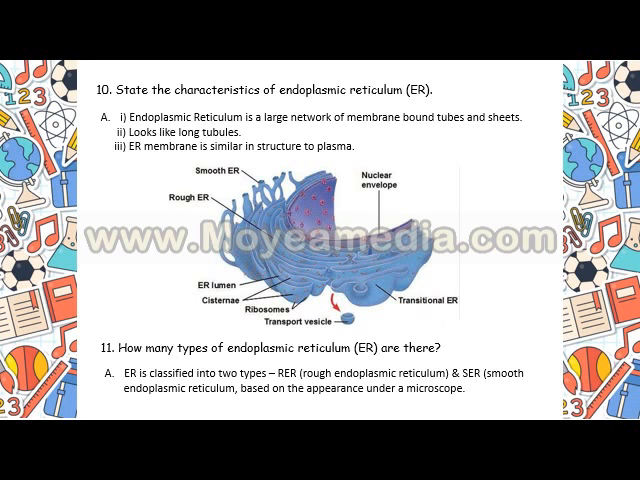If you go into the details of the diagram, you can find in the rough endoplasmic reticulum there are small red dots, which are ribosomes. This rough endoplasmic reticulum contains ribosomes, which are the site of protein synthesis, whereas smooth endoplasmic reticulum has no ribosomes, hence it is referred to as smooth endoplasmic reticulum. All these structures are revealed under the microscope.